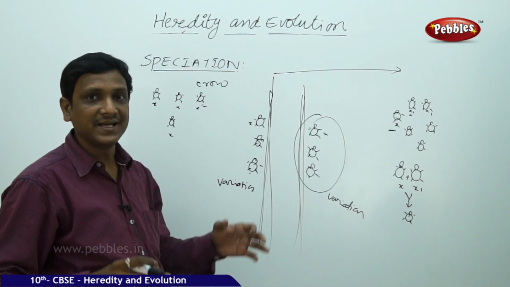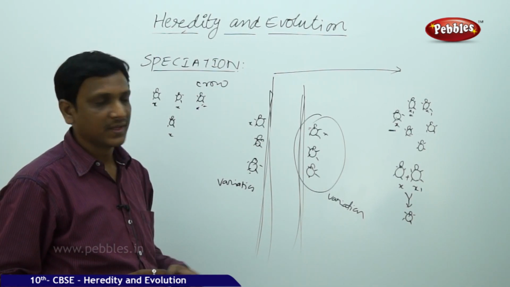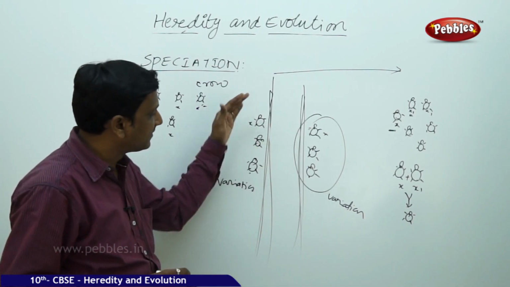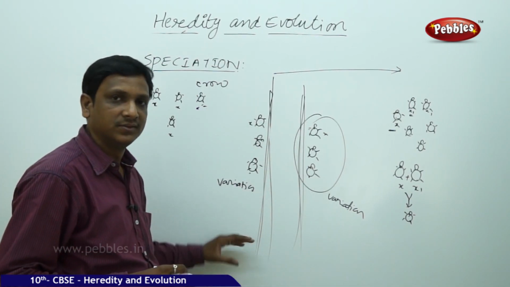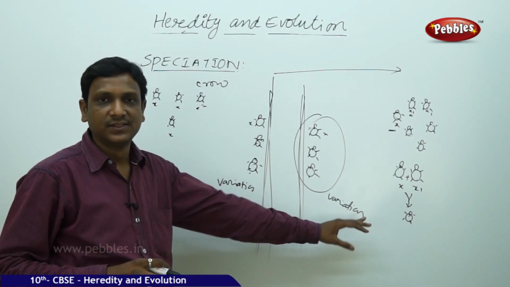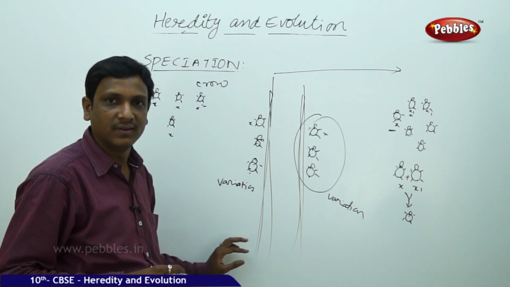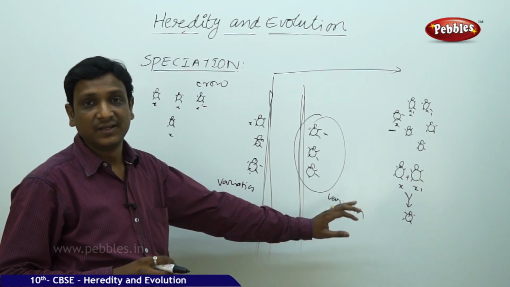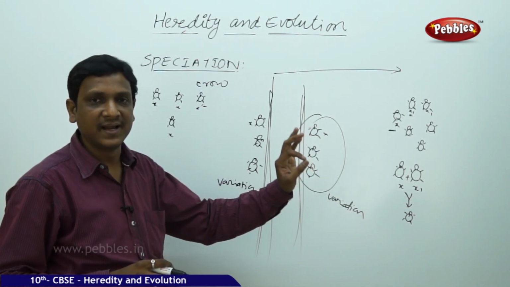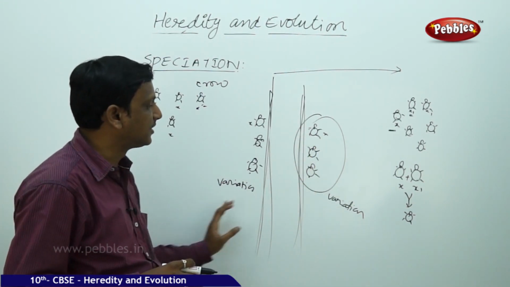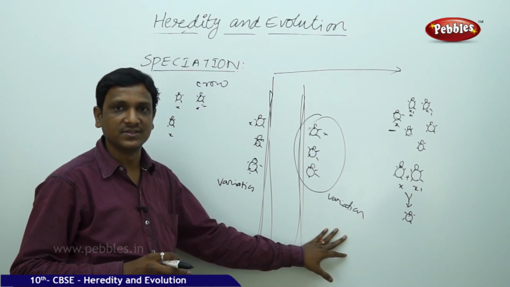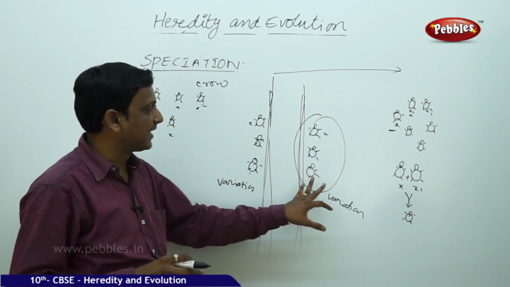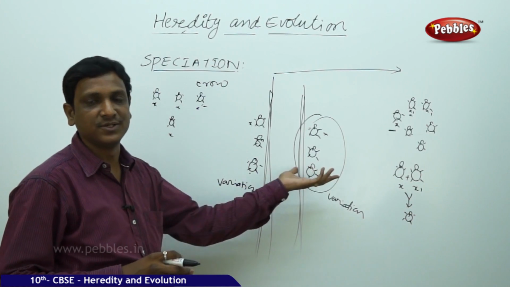So the variations get accumulated; different variations are accumulated here and there. So this is different, that is different. The sperm cell of this cannot fuse with the egg cell of that organism. If such a state is identified, you can consider this a separate species, and that a separate species. If the male cell of this can fuse with the female cell, you cannot say different species.